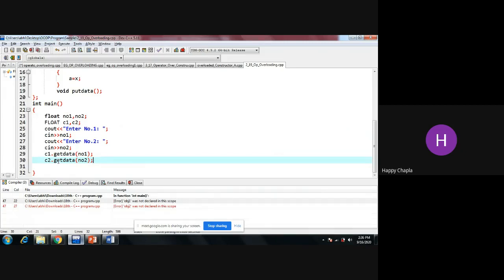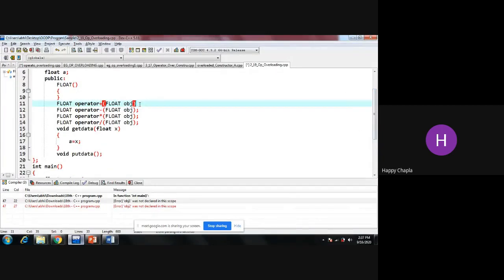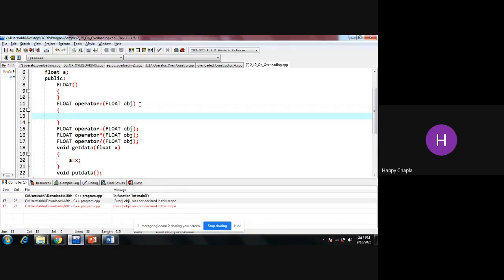Okay, now my function has two values to deal with, number 1 and number 2. The next thing we need to perform is c3 equals c1 plus c2. Okay, this is for addition. Next, c1 minus c2, c1 multiplied by c2 and c1 divided by c2. Accordingly, you have to write the code for this function, what is going to be performed inside this function. As we had discussed, you need to write the code over here.